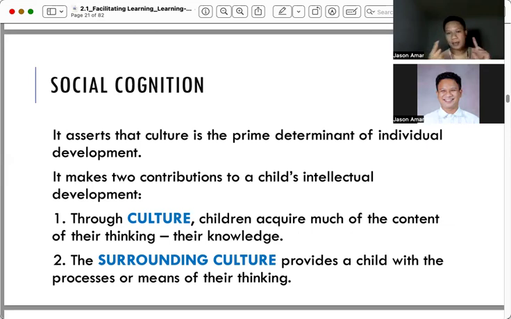Perhaps the teacher. Like at home, who are the ones teaching and telling the kids or the children that this is bad? Who are the ones telling the students or the children that this is good? This is morally correct. This is ethically wrong. It's the parent. So the surrounding culture provides a child with how to think and or their means of their thinking. Okay? So that's the idea of social cognition model.